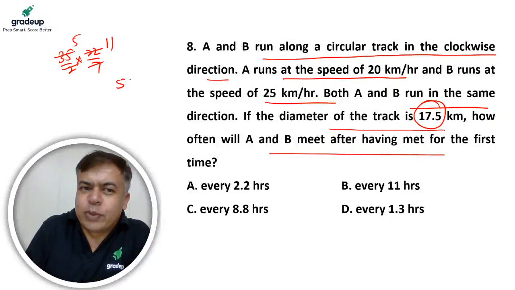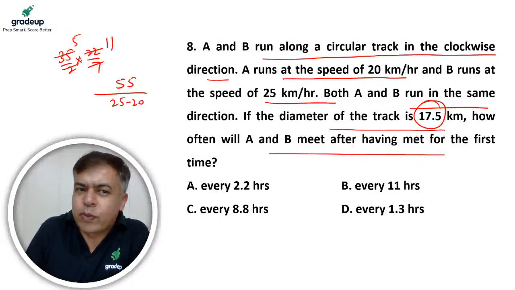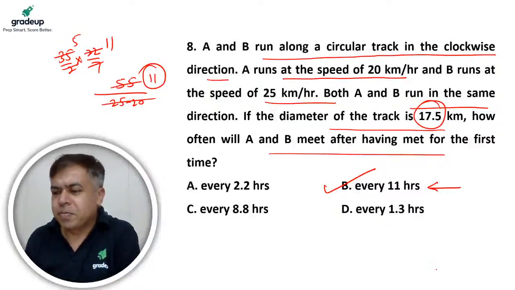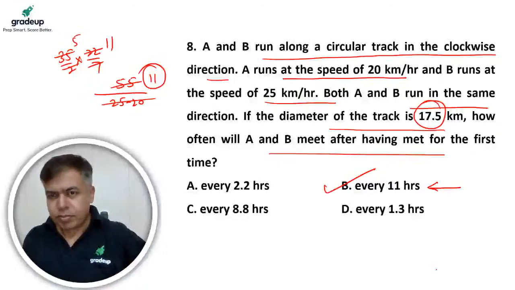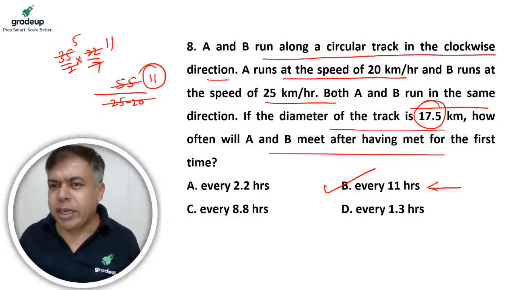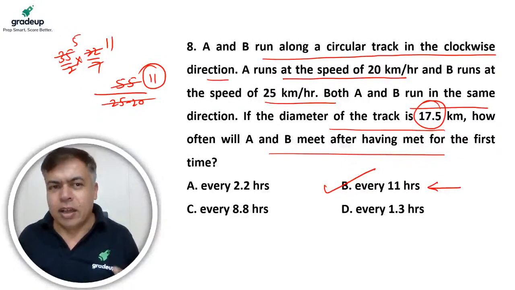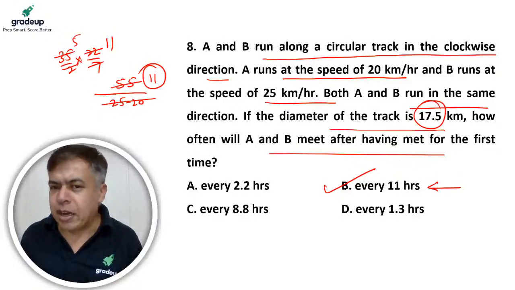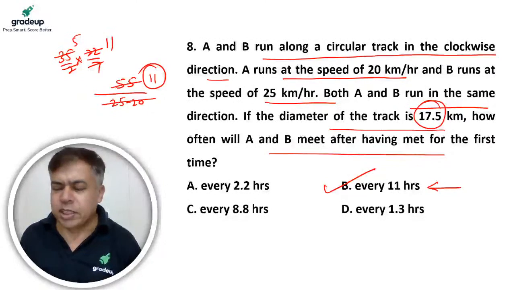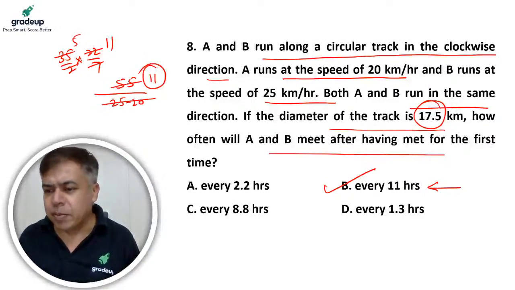So circumference is 55. Relative speed is 25 minus 20, which is 5. 5 into 11. So 11 hours should be the answer. So here, circumference divided by relative speed. Circumference is 55 kilometer and relative speed is 5 kilometer per hour. 55 by 5, 11 hours should be the answer. Right? This is a very, very simple question.